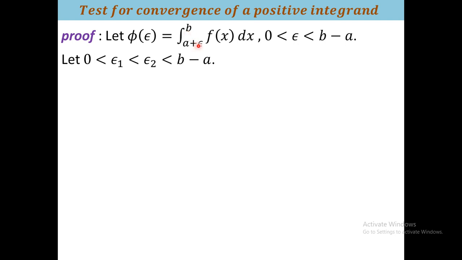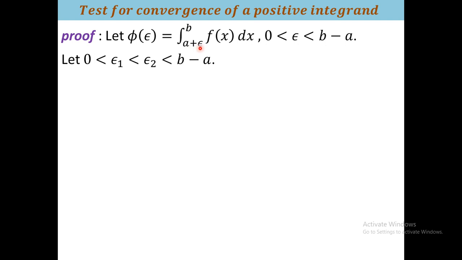Suppose epsilon equal to 1 and epsilon equal to 2. We consider two values of epsilon, one is 1 and another is 2. Therefore, when epsilon equals 1, a plus epsilon will be 1 plus 1, that is 2. When epsilon equals 2, a plus epsilon will be 1 plus 2, that is 3.